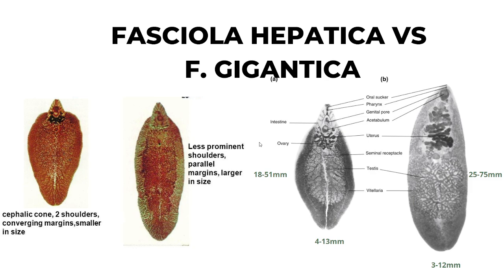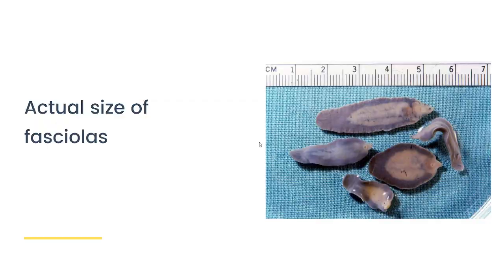See the confluence of red staining inside the body of the gigantica. The ovary is also more numerous and longer, observed in the black and white photo with a darker staining also. So this is the actual size of your adult Fasciola flukes. It can be appreciated by the naked eye.